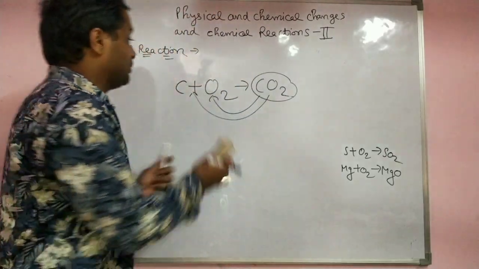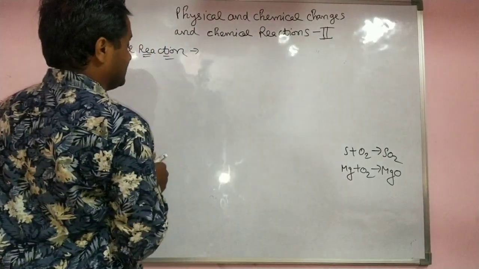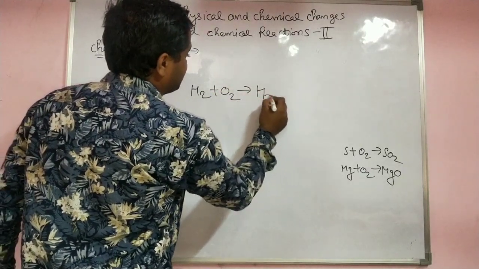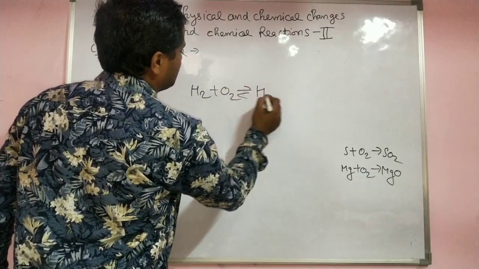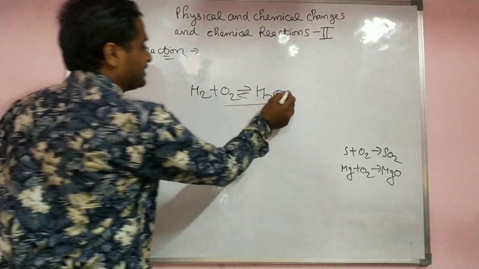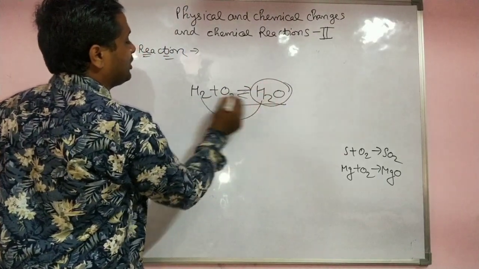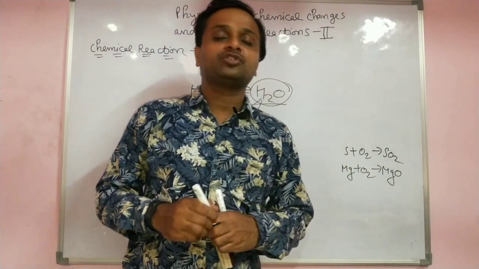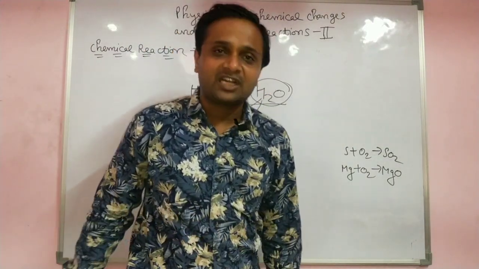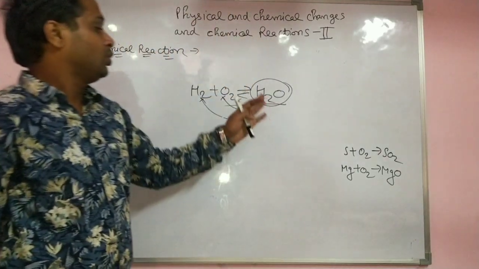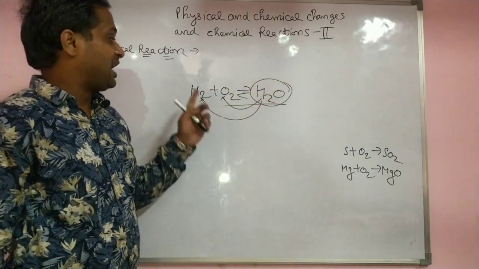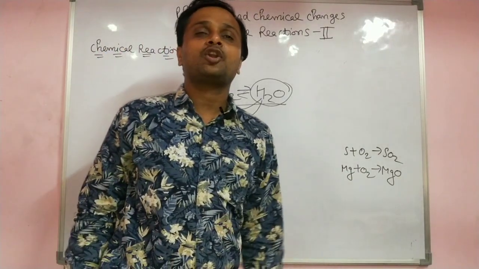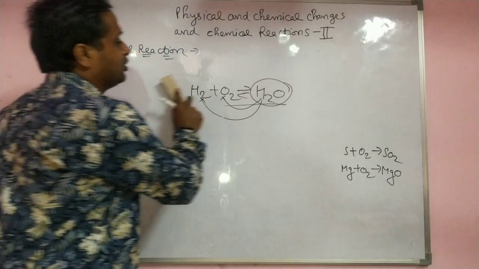I already told one more example, that is H2 plus O2, that gives us H2O. Here the properties of H2O do not match with hydrogen and oxygen. Hydrogen is used as a fuel and water is used to stop the fire, while oxygen helps in causing the fire. H2 is a fuel used in rockets also, as rocket propellant, rocket fuel.